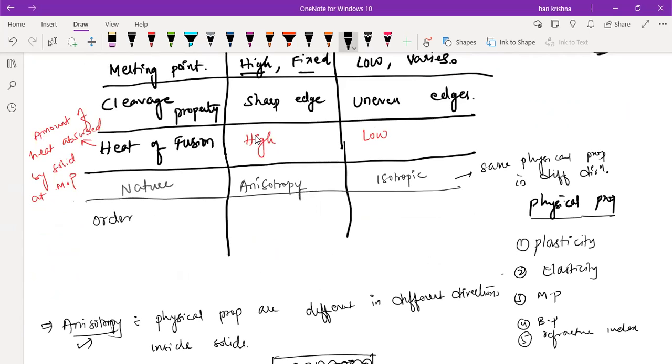So next one is the order of arrangement. Now tell me which one will have the long range order and which one will have the short range order?